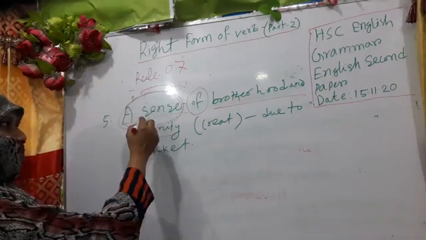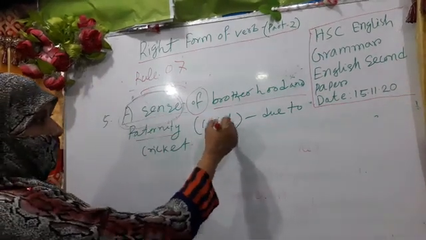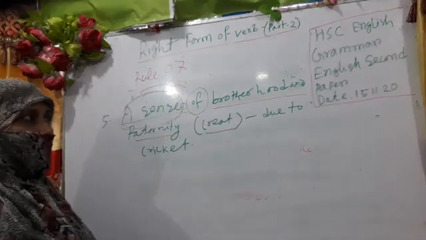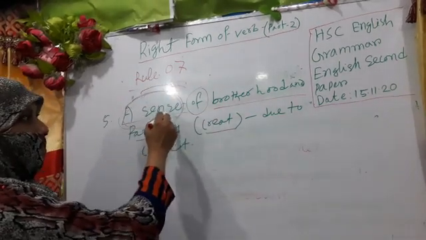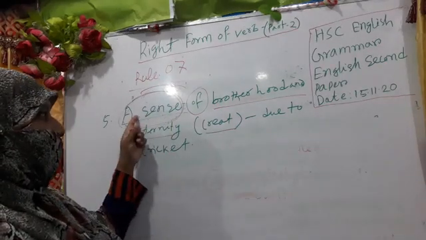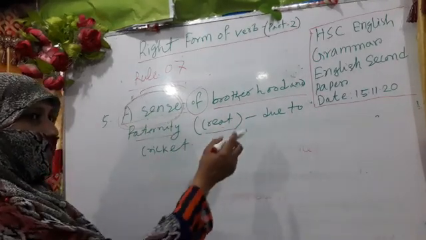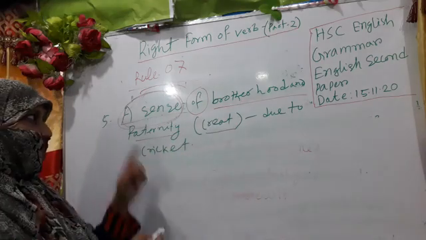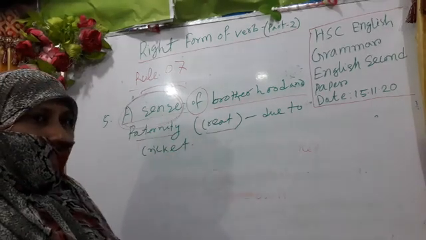So before the preposition we find the head word, a sense is a head word, and according to this head word we have to select the verb, singular or plural.